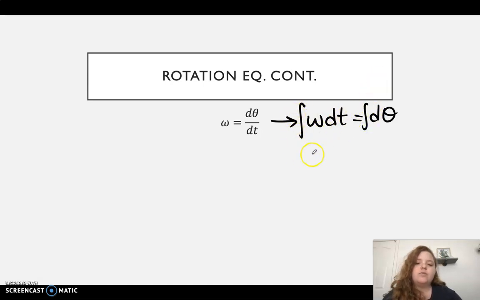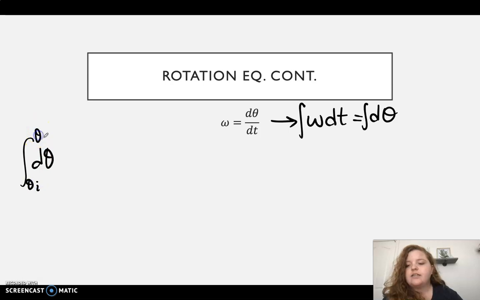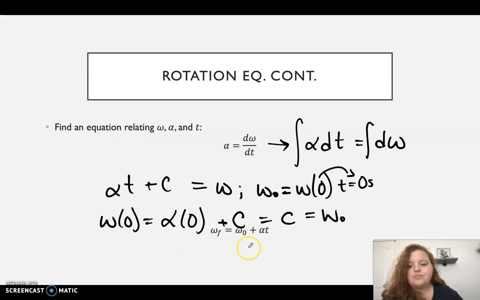Now, also with the integrating, we're going to plug in omega from what we just found in the previous equation that we just solved for. So we'll have the integral of d theta from theta I to theta is going to equal the integral of omega final equals omega naught plus alpha t.